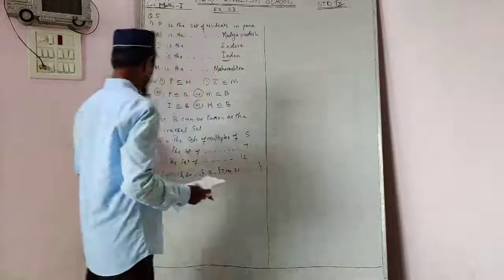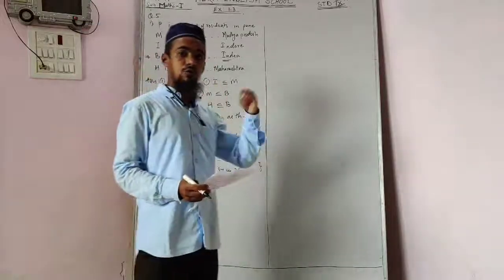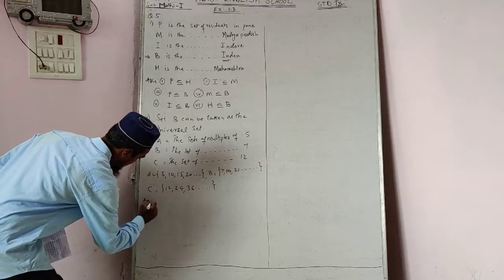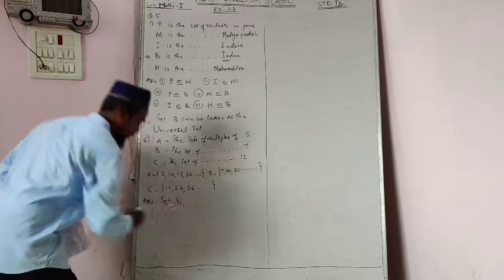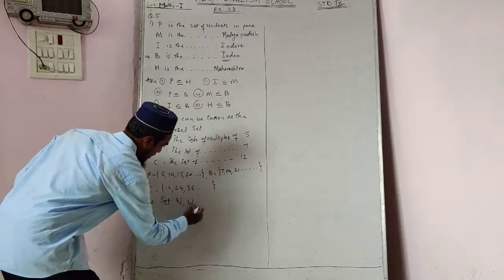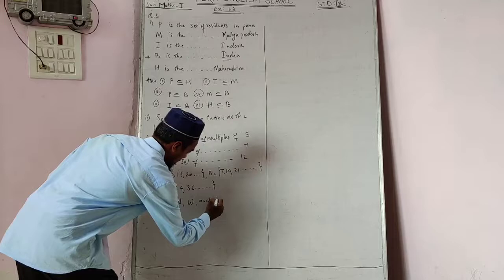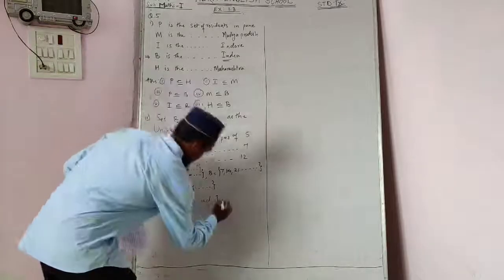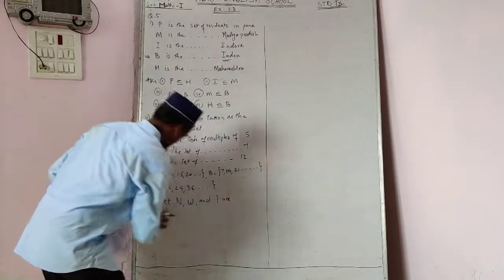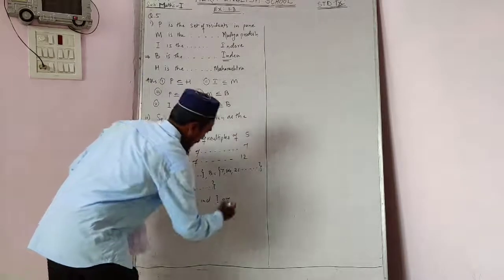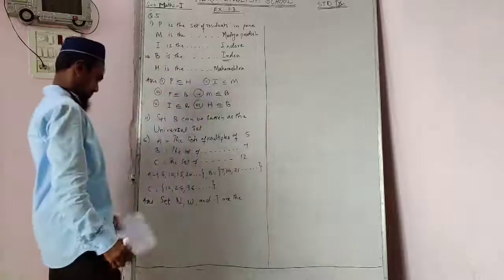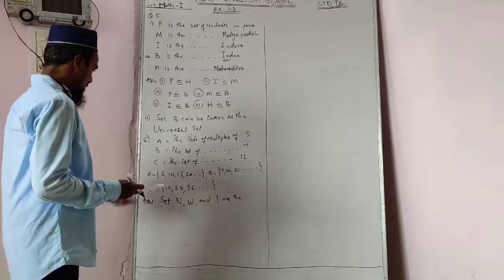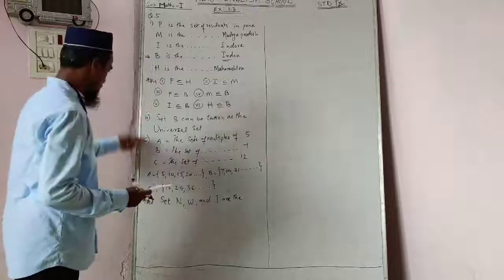Sets A, B and C belong to the natural numbers, the whole numbers and the integers. So as an answer we write: set N, the natural numbers, set W, the whole numbers, and I, the integers, can be taken as a universal set of these sets.